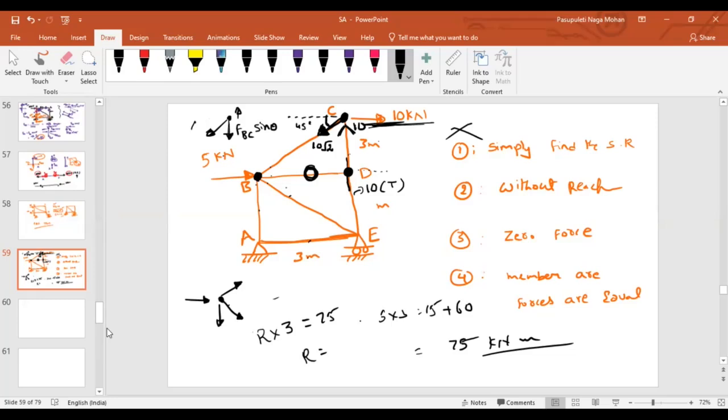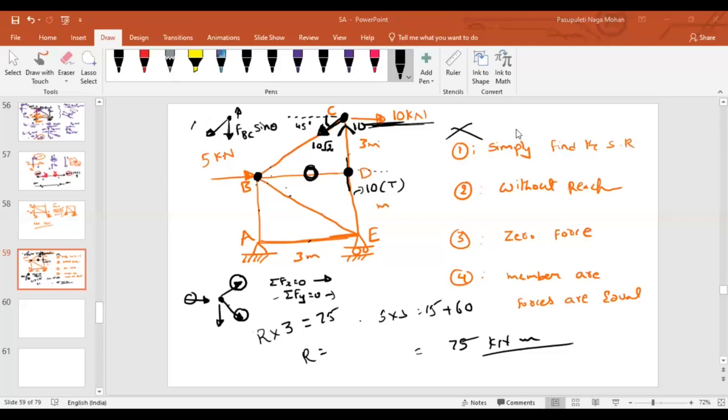Now, if you write down the equation, summation of Fx equal to 0, how many forces will come into the picture? 3, sir, because of this component, this component, and this horizontal force. Similarly, if you take summation of Fy equal to 0, how many components will exist? 1, 2, 3.